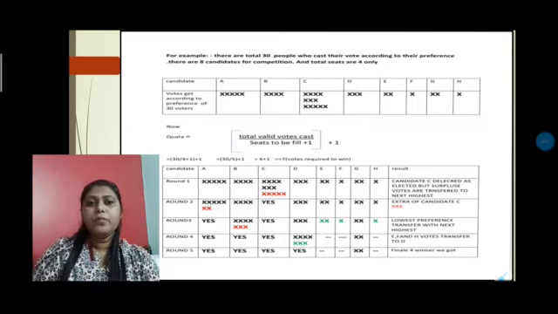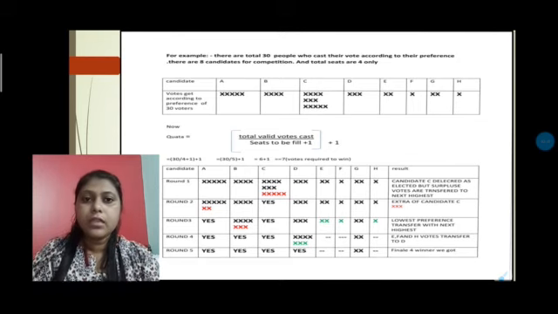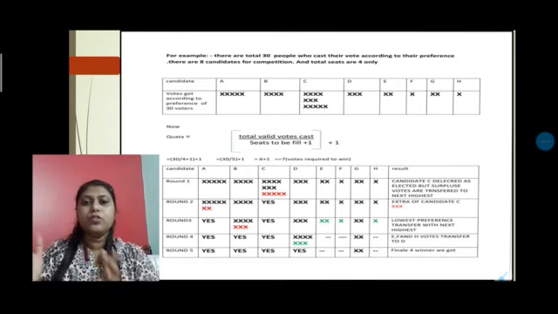So I hope you understand the topic, and if you go with this example you will get a clear idea about how they transfer the votes to each and everyone.